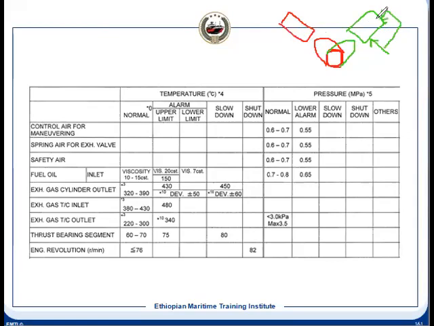It pushes the spool to be in contact with the cam, and in normal condition this does not touch the cam. There is no contact between the cam and the follower. This is rotating because the engine is turning, but there is no contact, so there is no wear and tear.